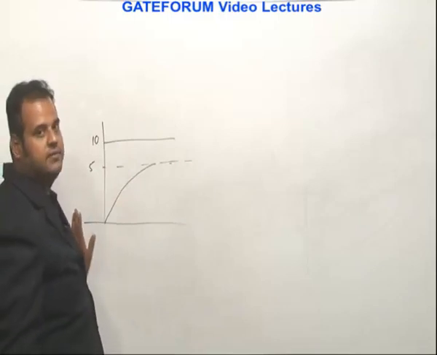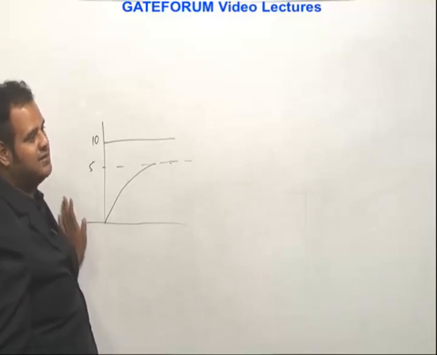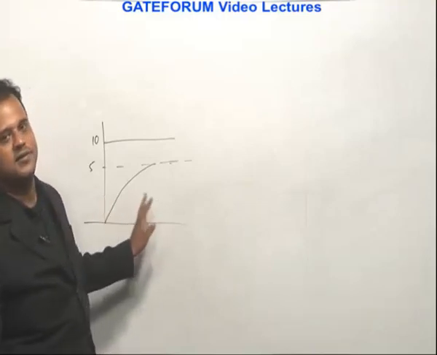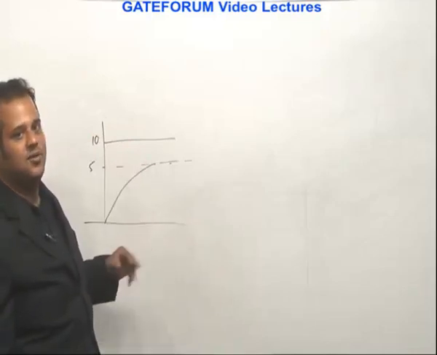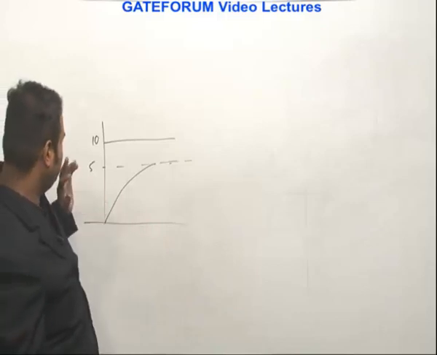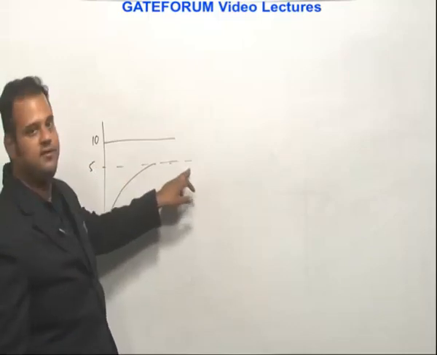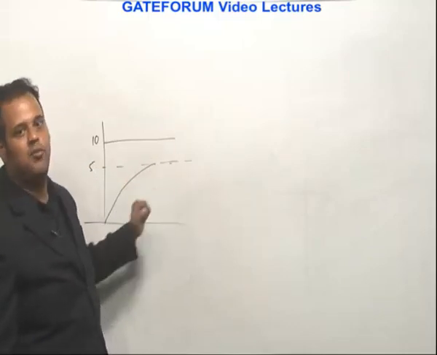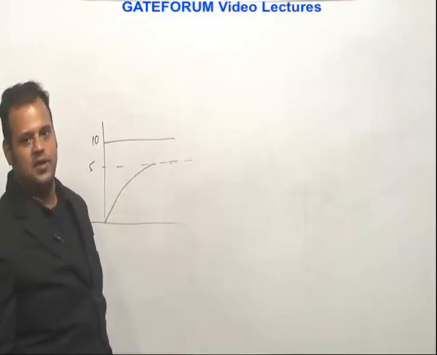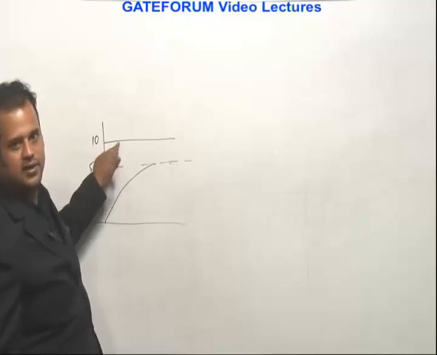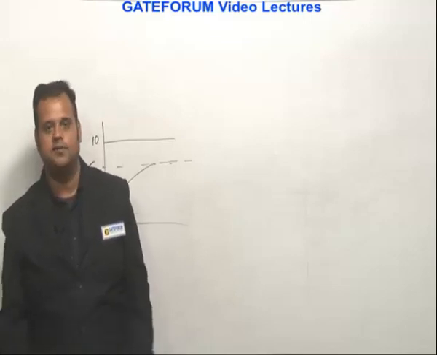So how do you define the settling time in these cases? It depends how much tolerance you are accepting. So we say the time required to reach at least 90% of the final value or 99% of the final value. So it depends how much tolerance you have. If it is supposed to reach 5, at what time can you cut it, whether at 4.8, 4.9, like that, right? So settling time is always defined with respect to the final value of the response. It is not with respect to the 10 input amplitude. That's not correct. So what is the answer? Final value, which is given in option B. So B is the right answer for this.